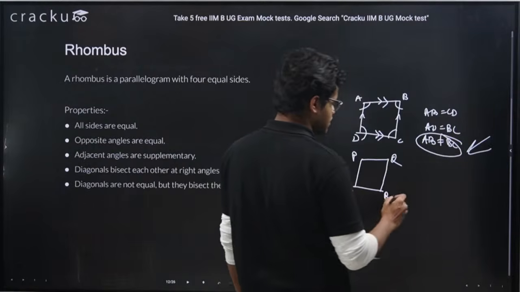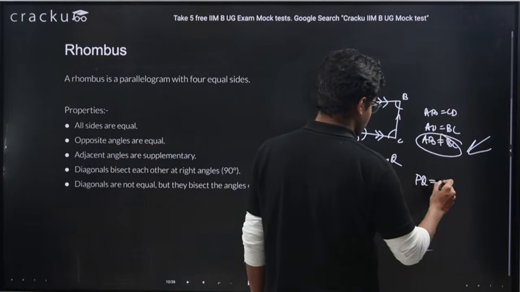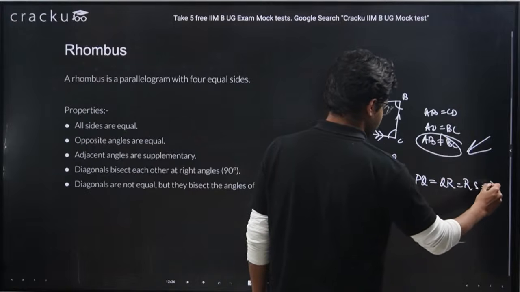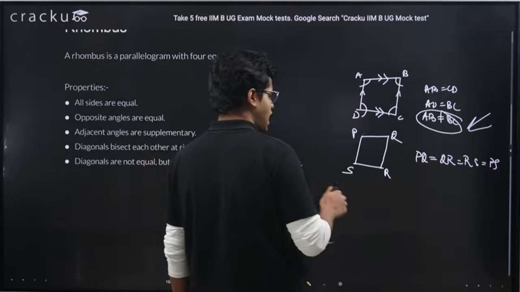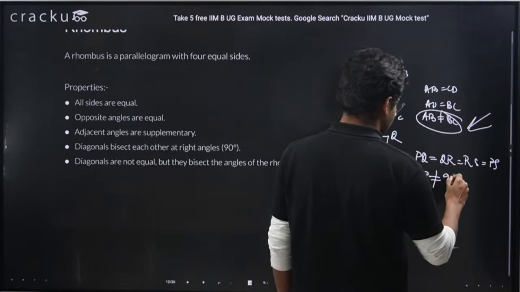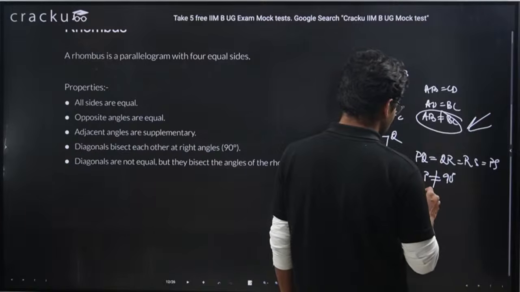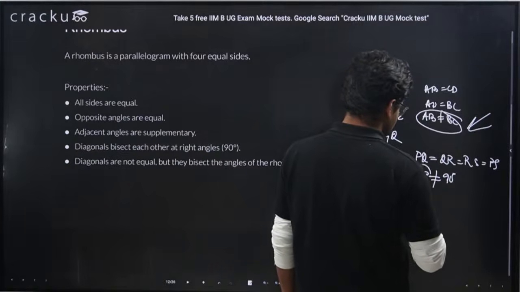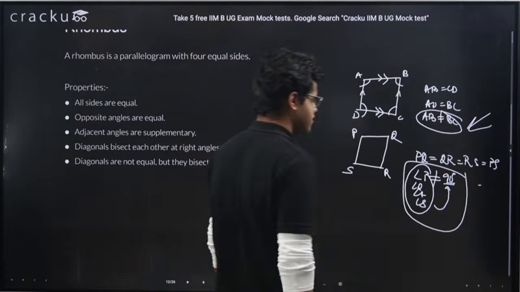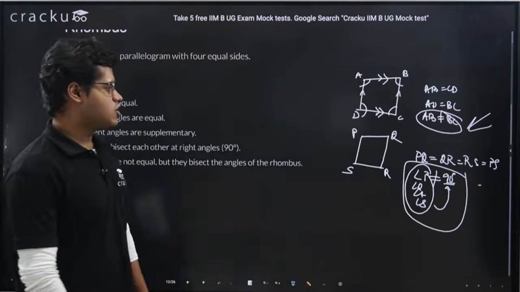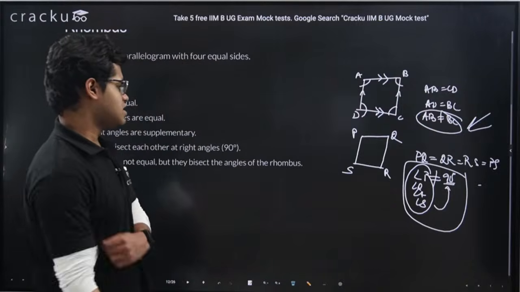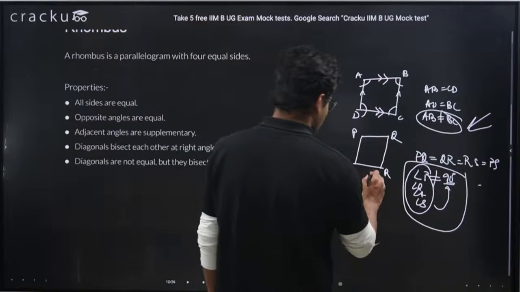So PQRS is a parallelogram where PQ equals QR equals RS equals PS. All the sides are equal and angle P is not equal to 90 degrees. I mean angle PQR, angle S, these are not equal to 90 degrees. Right? Which means this figure is a rhombus.